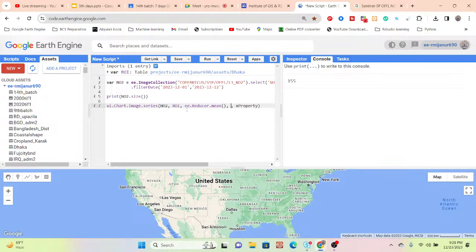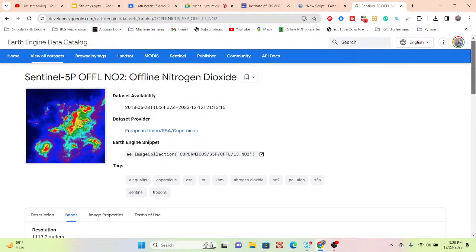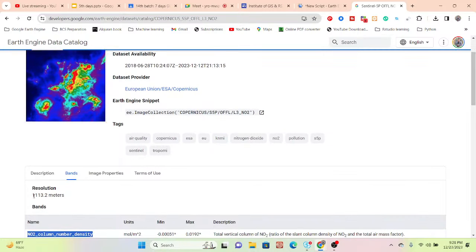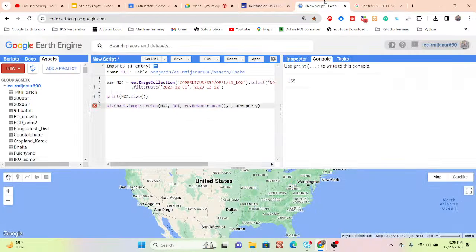Scale is the resolution, 1113.2 meter. I simply copy the resolution from here and paste. And for the X property, the default here is system:time_start, because I want to make the chart according to my system time start.